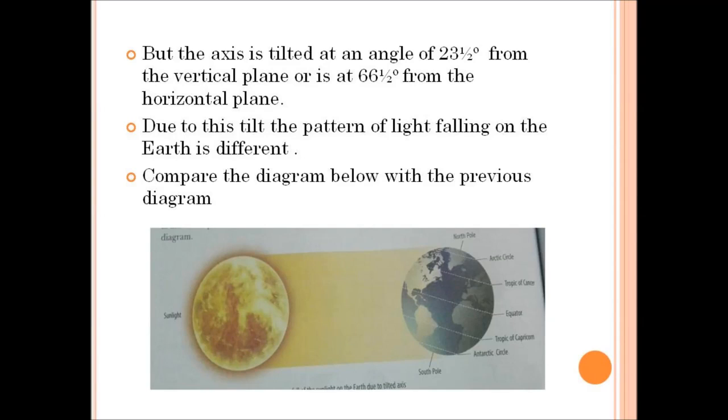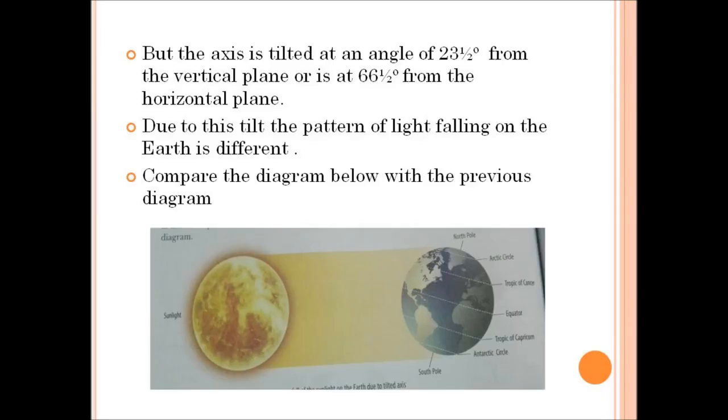You can also notice that the frigid zone in the northern hemisphere near the North Pole receives no light, and the frigid zone in the southern hemisphere near the South Pole receives sunlight. But this situation does not remain so throughout the year.